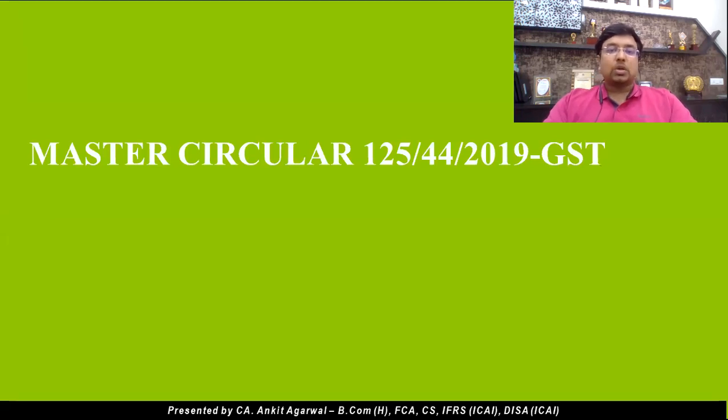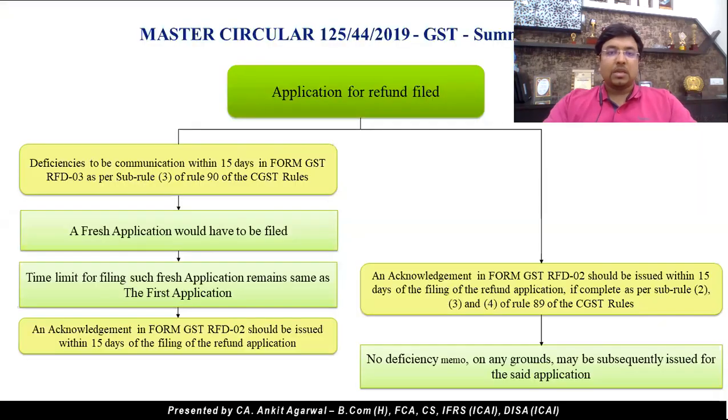And then there is a master circular, circular number 125/44/2019, which speaks on the process and timelines to be followed by the department. Once we have filed the application, deficiencies, if any found by the department, will be communicated to us within 15 days in form GST RFD 03. And then we will need to file a fresh application.